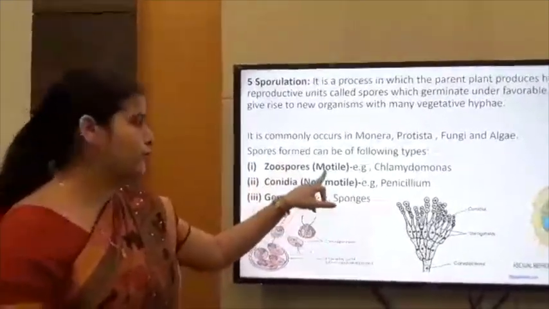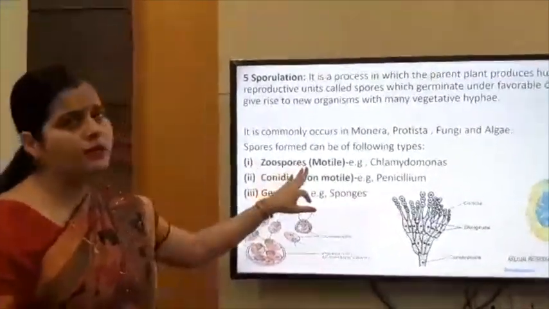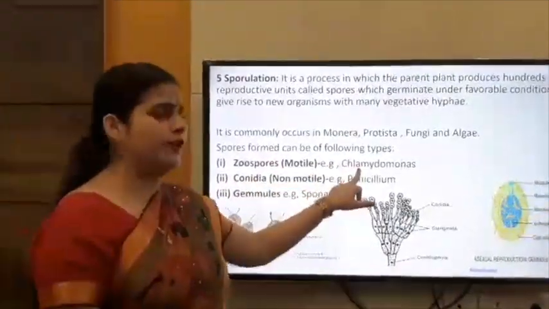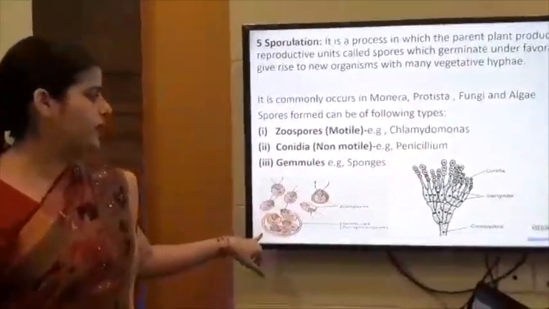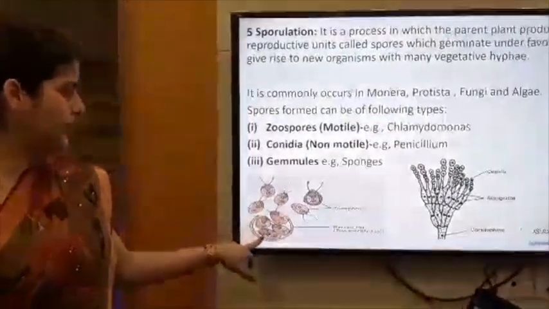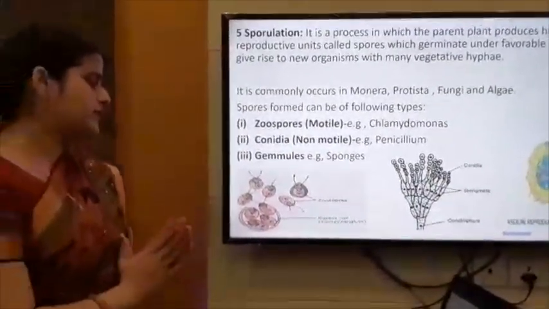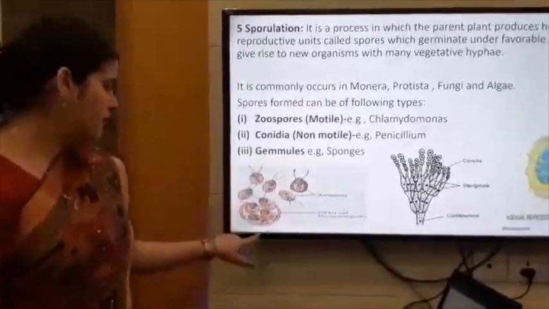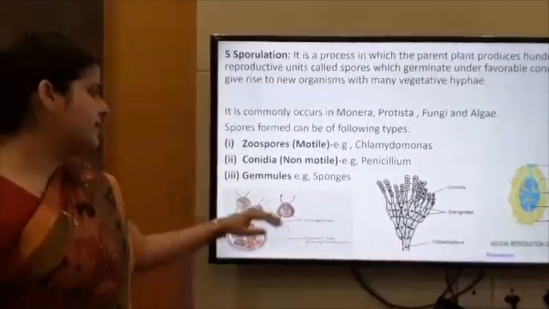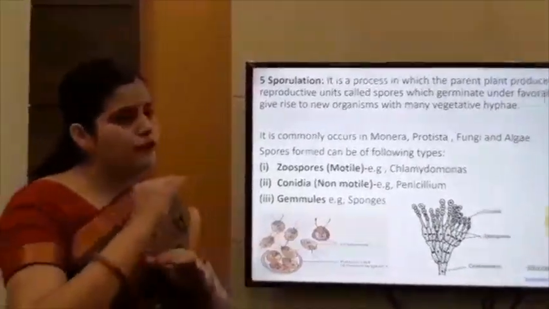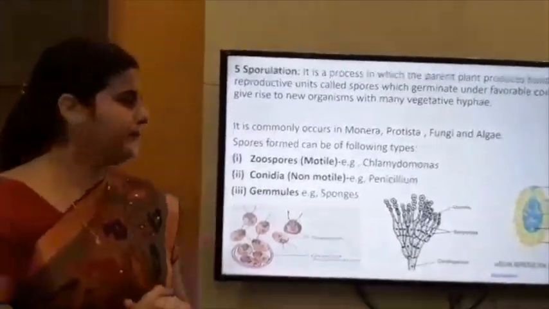Zoospores, which are motile spores. Zoospores are motile spores. Example, Chlamydomonas. This is Chlamydomonas, an algae. It has many spores. When favorable conditions come, its outer membrane bursts and releases these spores, and each spore forms a new individual. Okay.